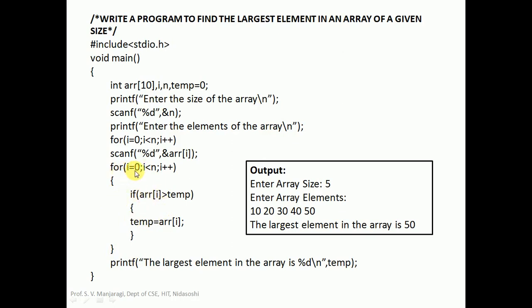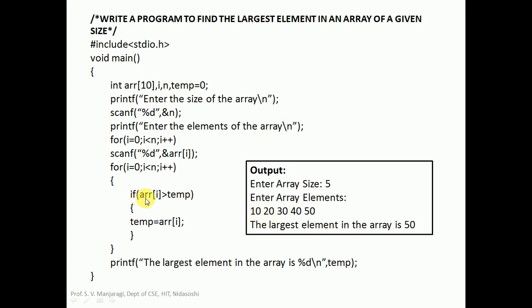So we'll begin with I equal to 0. Let us check the condition. Is 0 less than 5? True. The condition is true here, and we enter into the for loop. Let us look at whether array of I is greater than temp. There is an if statement here with the condition array of I greater than temp. What is array of I? I is 0, and array of 0 is 10 here.